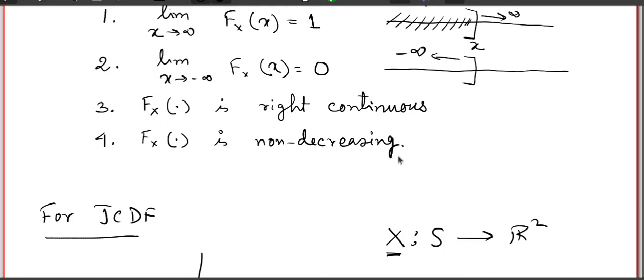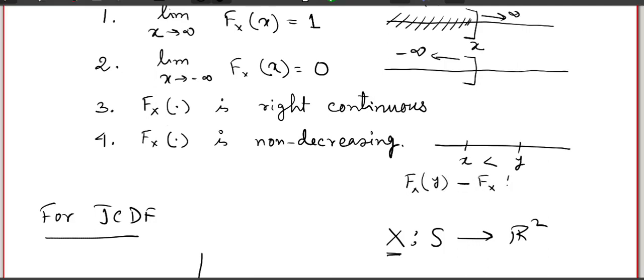Suppose I take two points, x and y, where x is less than y. Then the distribution function at the point y is greater than or equal to the distribution function at the point x, which I can write in this manner. That is what non-decreasing means.